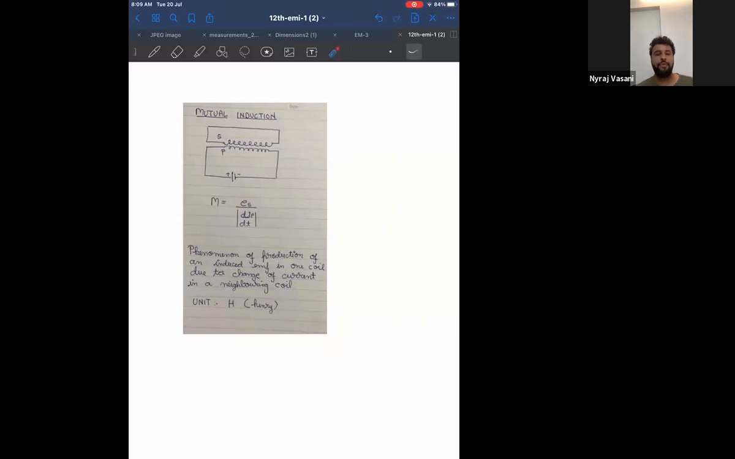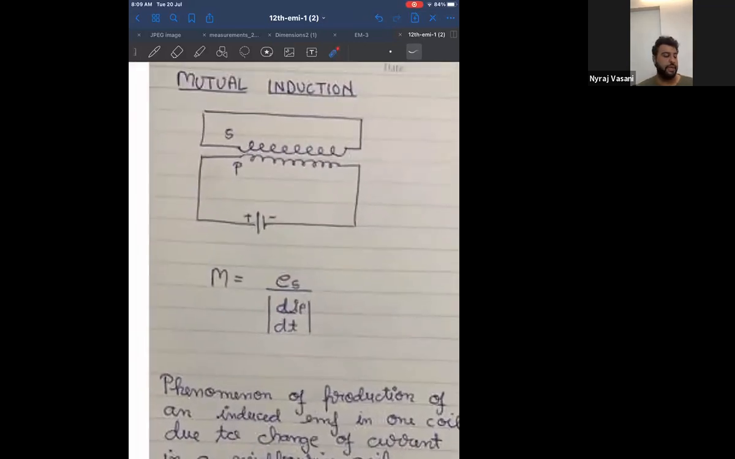Okay? Now, look at the diagram of mutual induction. This coil is called the primary coil and the other coil is called the secondary coil. Do you know the meaning of primary and secondary? The coil which is connected to the power supply is called primary, and the coil which does not have its own power supply is called secondary.